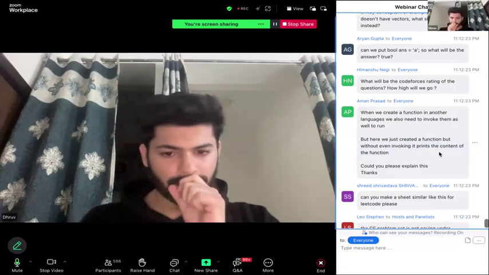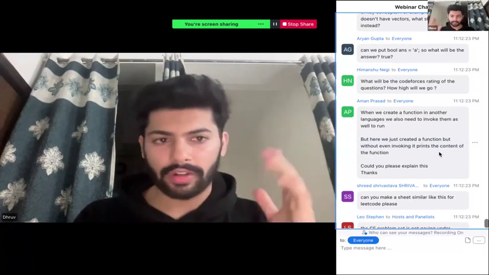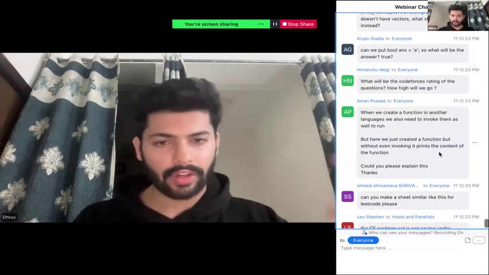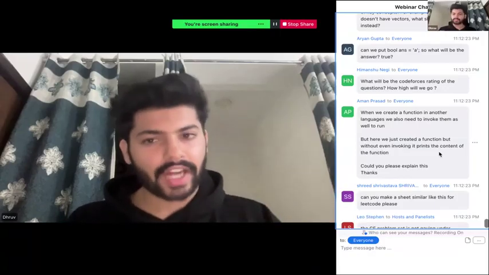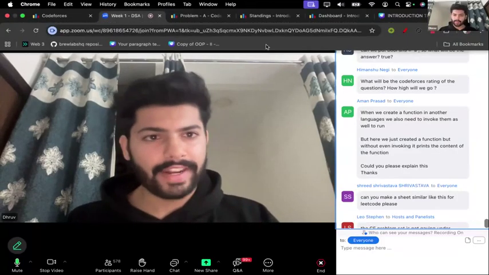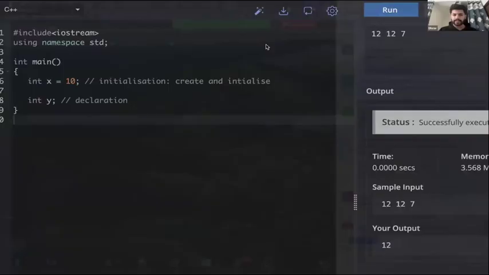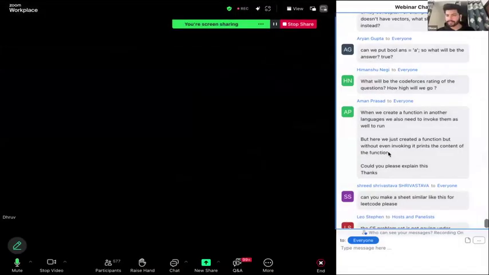Yes. So Aman, just like in JavaScript, it starts directly from the global context, and unless you make a function call, you won't be able to reach there. In C++, the execution starts from the main function. So when you click on the run button, the entry point of our program is this main function. Whatever we write here will be run automatically. But if we write more functions here, then we have to definitely call them. This is the only function that is called automatically at the beginning. Okay?